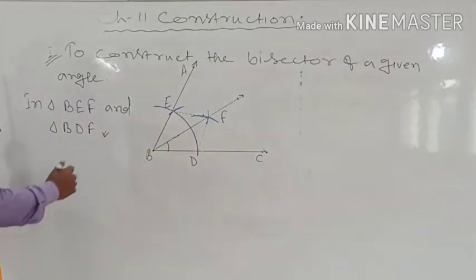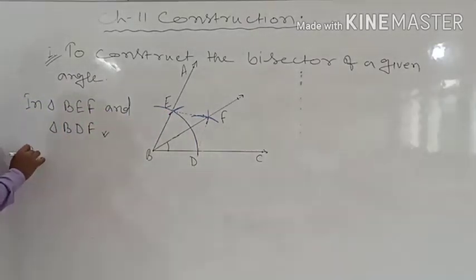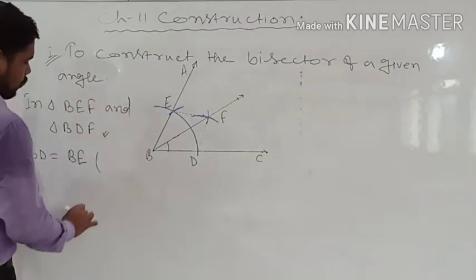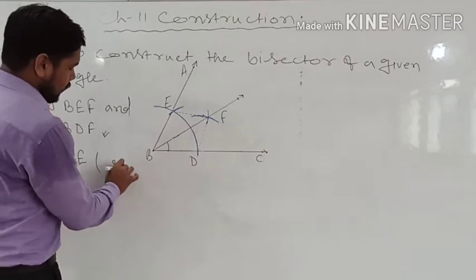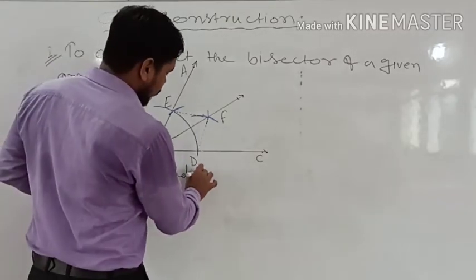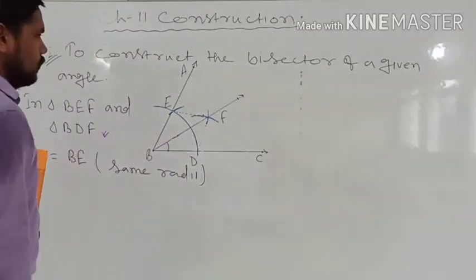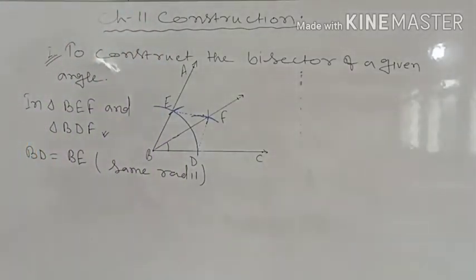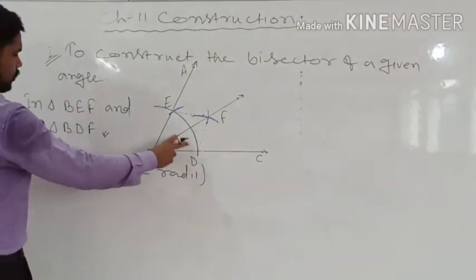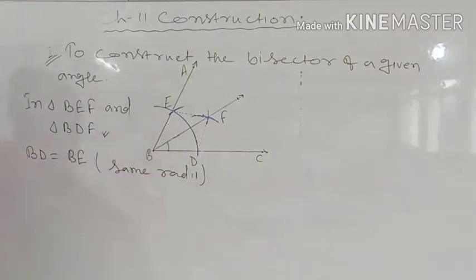So in these two triangles, BD is equal to BE. You can write in bracket that they have the same radii, radii of the same arc. So this is the arc we have drawn. So radius of the same arc, same radii I have taken.